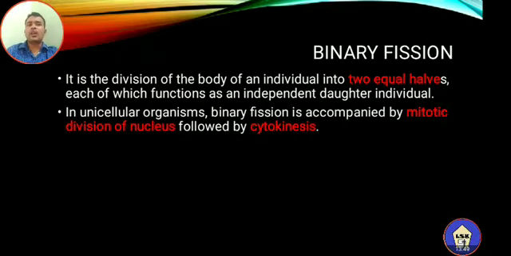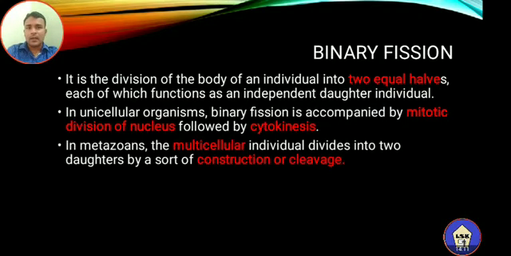See, in a unicellular organism, binary fission is accompanied by mitotic division of the nucleus followed by cytokinesis. First, the division of the nucleus takes place. It is also called endomitosis. So the nuclear division takes place by mitosis and is followed by cytokinesis. Cytokinesis is the division of the cytoplasm.